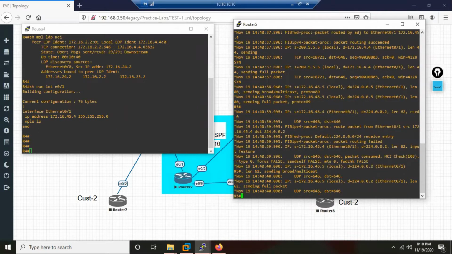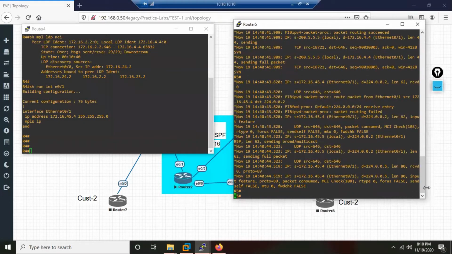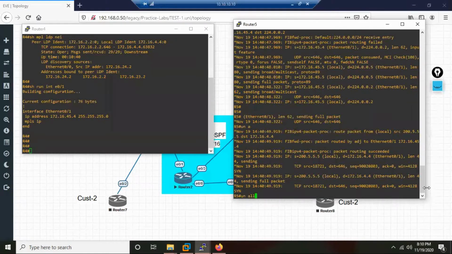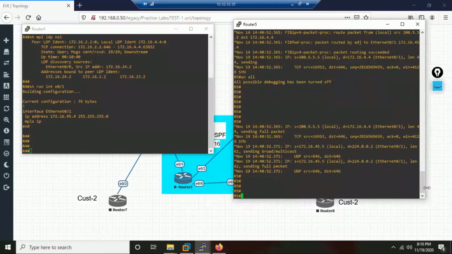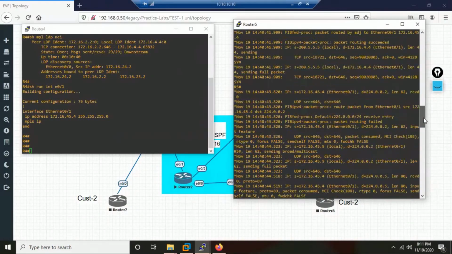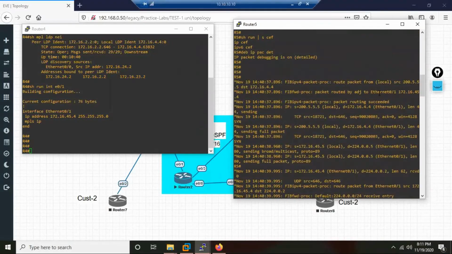Let some traffic get generated, and then we'll see. Okay, some traffic has already been captured. Now I disable the debug on all. Some people normally copy whatever output has come into a text editor and monitor from there, or we can monitor on the router itself. So let us not waste time copying and pasting. Let us try to see on the router itself, on R5. So this is the start of the debug.